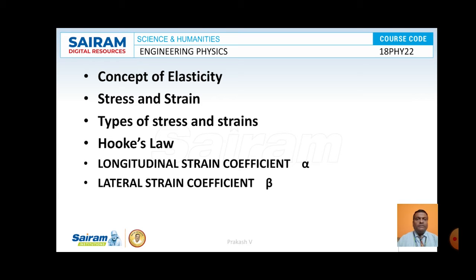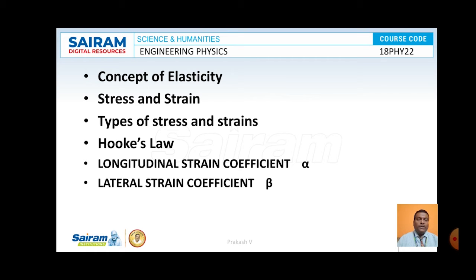The best examples of elastic materials are all metals and rubber. So these are all the examples of elastic materials. Rubber, when subjected to a deforming force, will change its dimension.